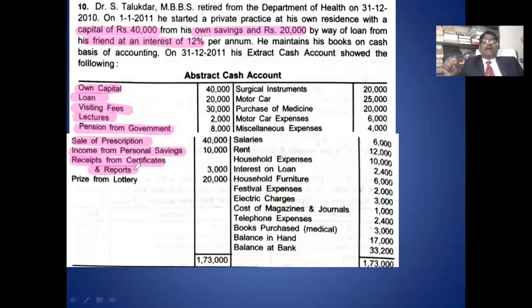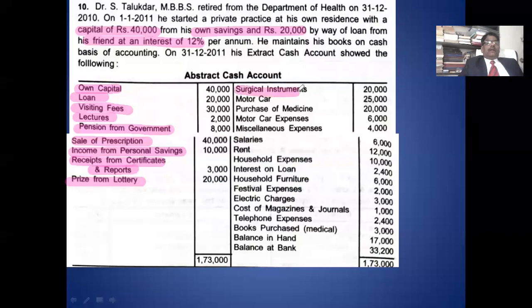The doctor is to certify regarding diseases and give a report on that disease, all that relates to profession. So it is a professional income. Prize from lottery is not a profession, it is personal. So out of these receipts, some are balance sheet items, some are connected with the profession and the remaining are related to the household. Okay. Then come to the credit side.